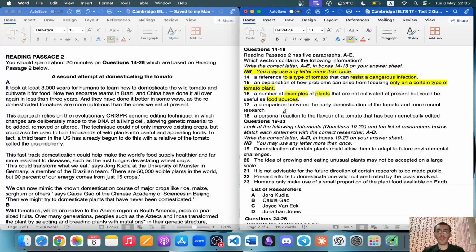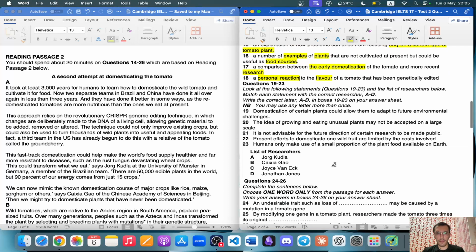All right, a comparison between the early domestication of the tomato and more recent research. So domestication of early and currently. A personal reaction to the flavor. Personal reaction means there should be a note about a person giving his or her reaction about the flavor of a tomato.